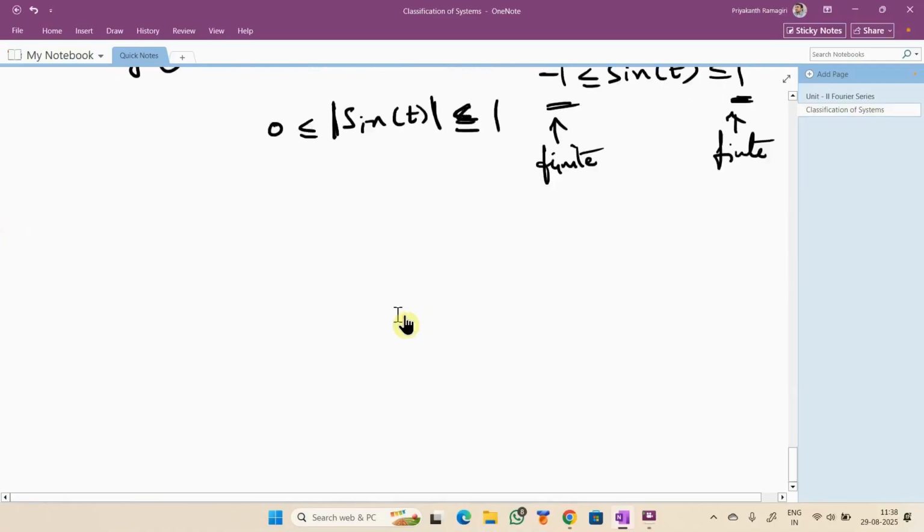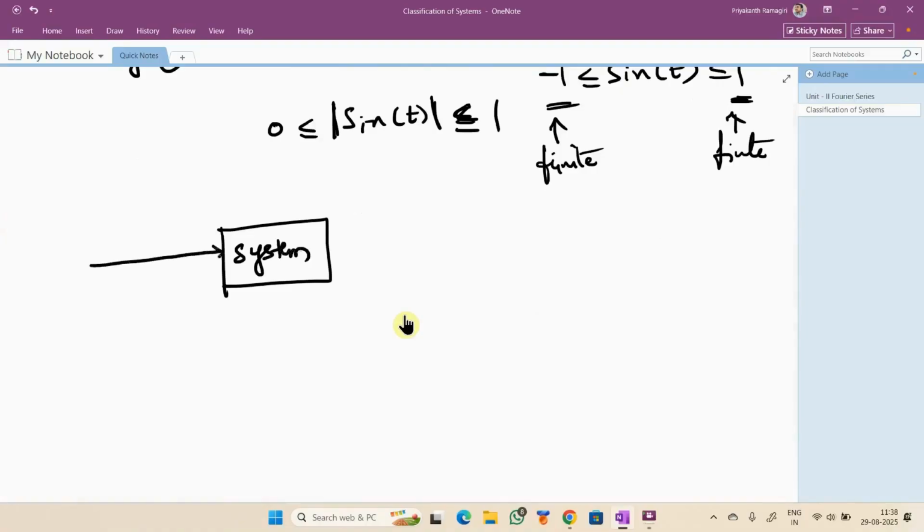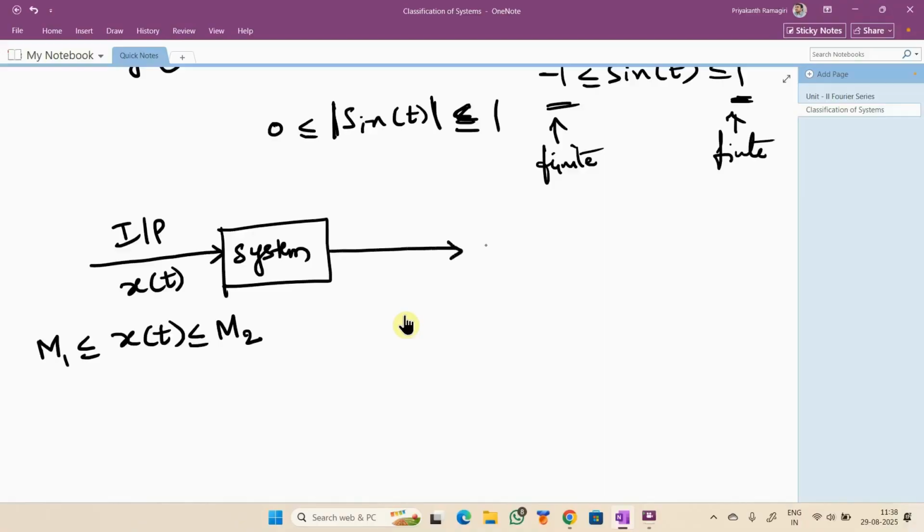Now, coming to the classification, I have a system. I have given an input x of t, which is bounded between some finite limits. Clear till this point? Yes, sir. Now I am trying to observe the output of the system, and I have observed that this y of t lies between M3 and M4.